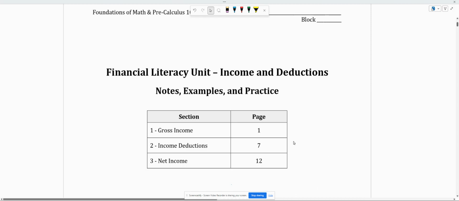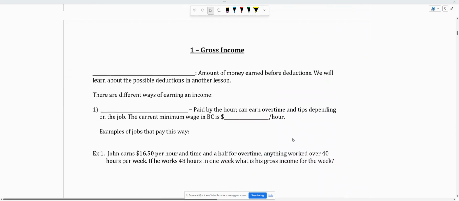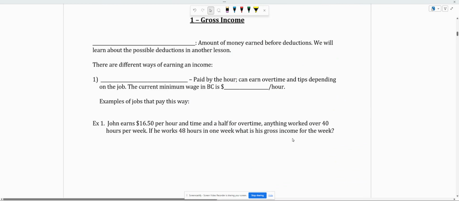Okay, so let's dive right into our first lesson here. Gross income. So let's first define what is gross income. So gross income, let's fill this in here. Gross income. It is the amount of money earned before deductions. That's the key line right there. We will learn about these deductions in the next lesson.